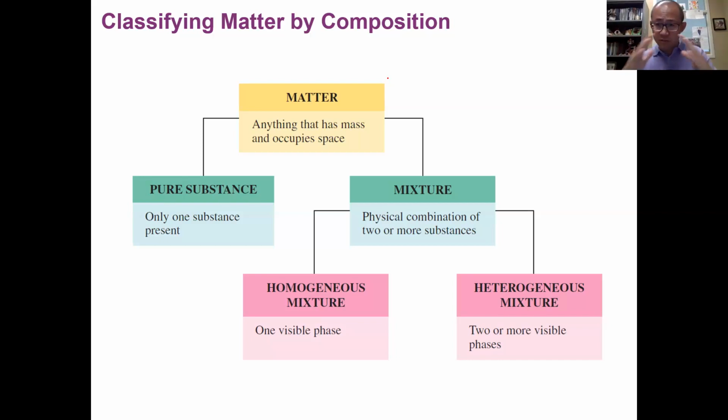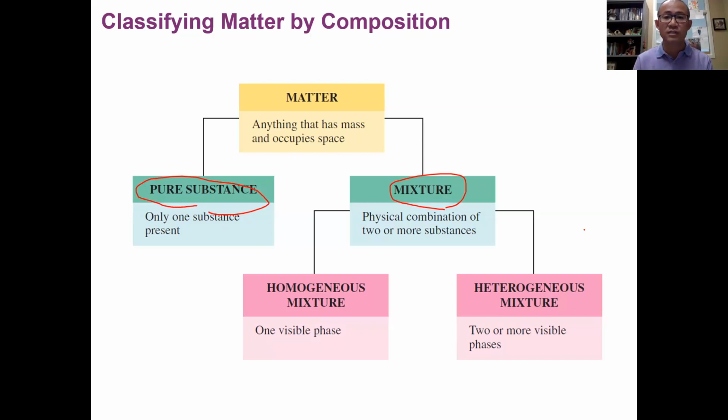The first big category of classification by composition is that matter is classified into two big types. One type, we call pure substance. Another type, we call mixture. Pure substance versus mixture. Now, a pure substance means this matter only contains one single substance. It's pure, nothing else, just one single substance. We call that a pure substance.